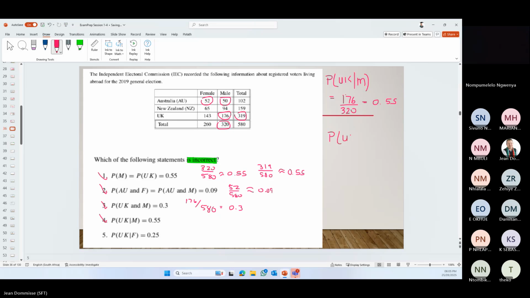UK given female. Okay, UK given female, so UK and female is 143. And let's see how many females there are, 260.